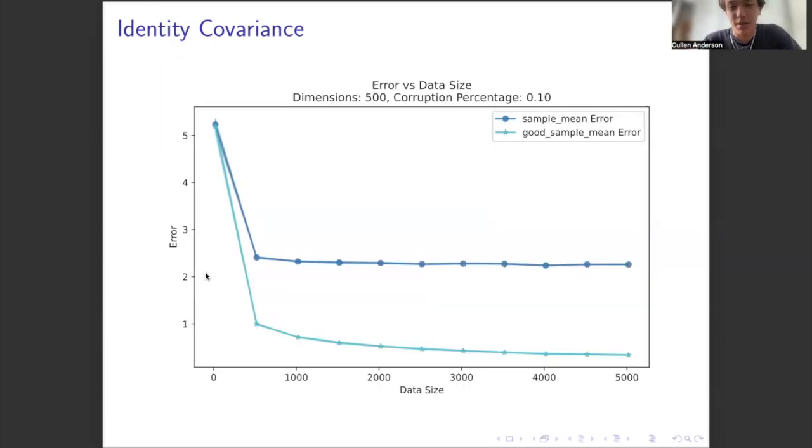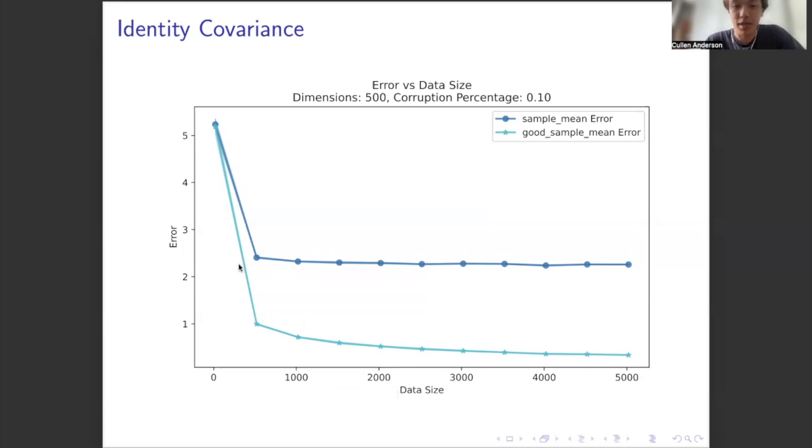So this plot shows what our experiments will look like, focusing just on the error induced by the sample mean and the good sample mean. Error is shown on the y-axis, again measured as the Euclidean distance from the true mean of the inlier distribution to the mean returned by the estimator. Here, data size is varied on the x-axis from n equals 20 to large data size, around 5,000. And in other experiments, we'll also vary dimensions and corruption on the x-axis.